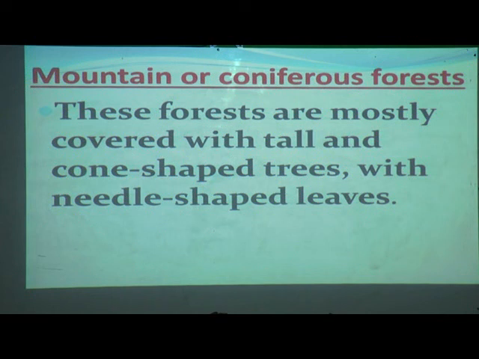In this forest the trees are very tall, in the shape of a cone, ice cream cone type, with needle-shaped leaves.